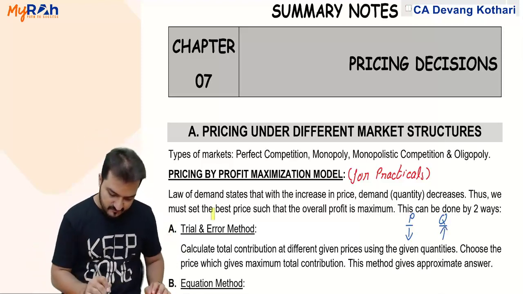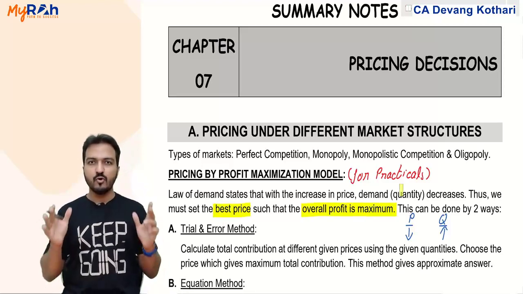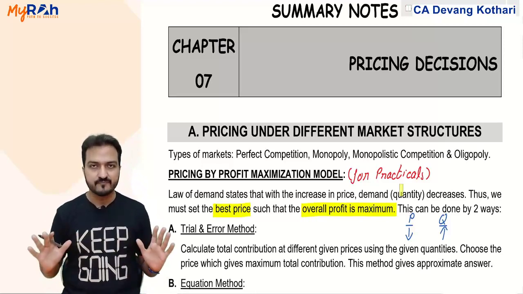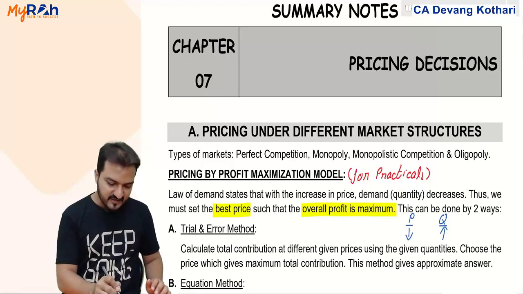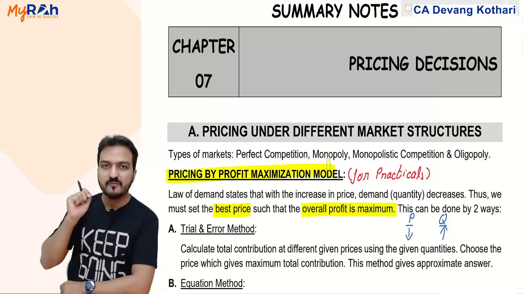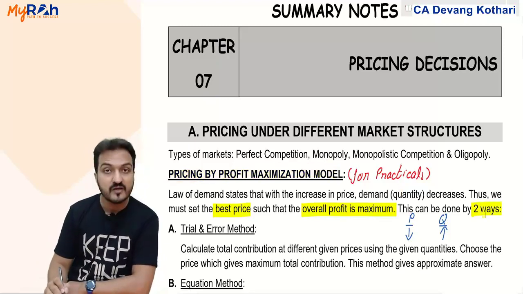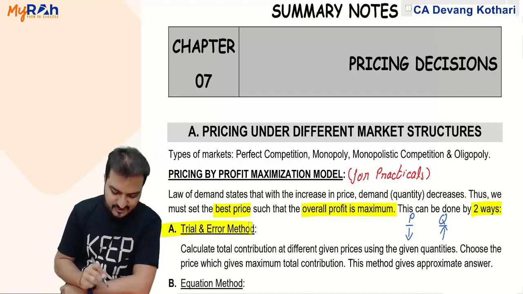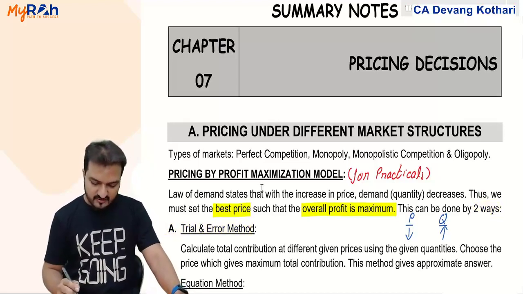The best price will be the one at which total overall profit is maximum. This decision is called pricing by the profit maximization model. You decide the price at which the total profit is maximum. Now this can be done in 2 ways. The first method is the trial and error method. The second method is the equations method.